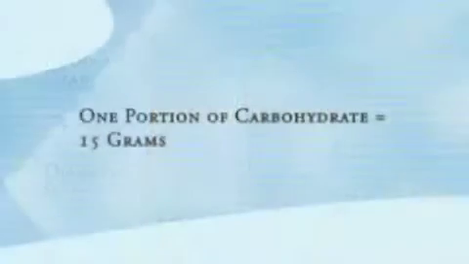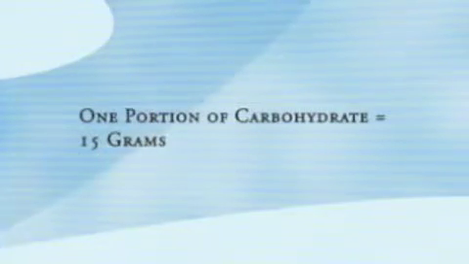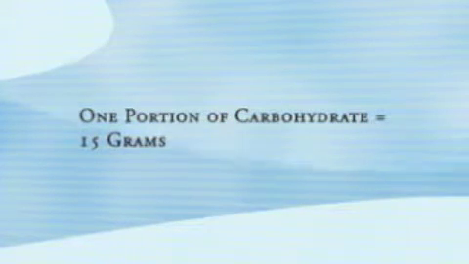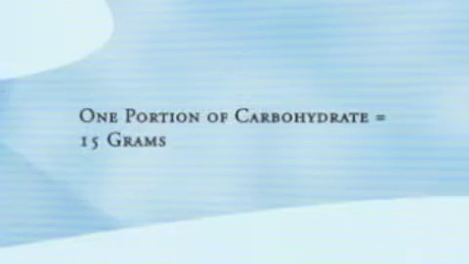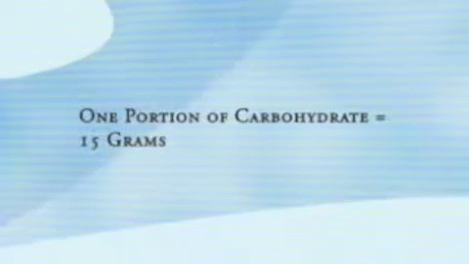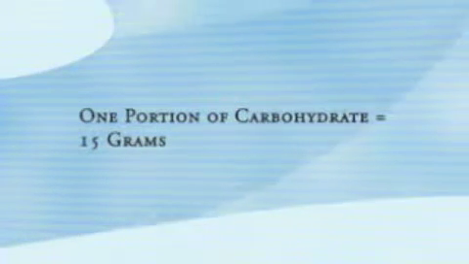Carbohydrates are listed on the food labels in grams. So each portion of a carbohydrate is 15 grams, which is to say that each portion of a carbohydrate has about 15 grams of glucose in it. Thus, all carbohydrates have about the same amount of glucose and would raise your blood glucose about the same. For years, people had thought that some carbohydrates raise glucose levels higher than others. This is not true. The saying we often use is that a carb is a carb is a carb.